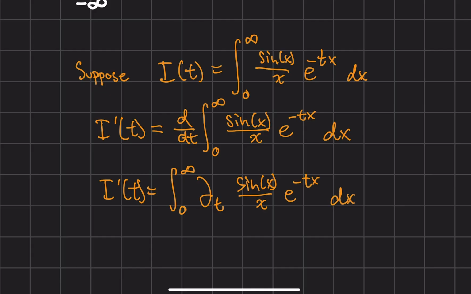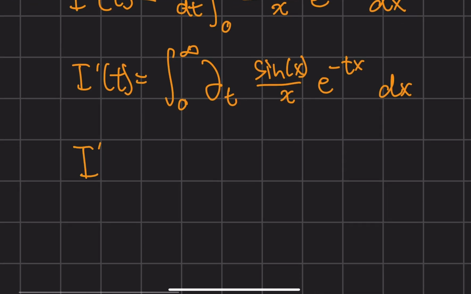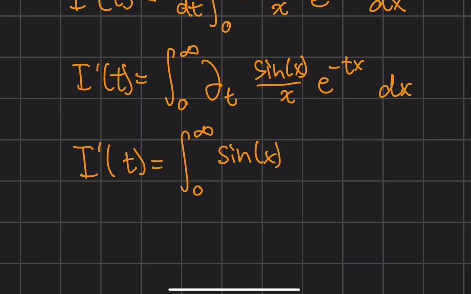All right, cool. So now notice this factor with the sinc function is completely independent of t, so it's just a constant multiple with respect to t. Now over here, this e to the negative tx, all that's going to do when I differentiate with respect to t is introduce a factor of negative x, which is going to cancel nicely with this denominator here. So let's go ahead and do that. We'll see I prime of t is now the integral from 0 to infinity of negative sine of x e to the negative tx dx.